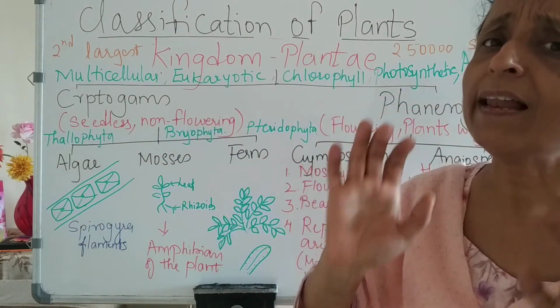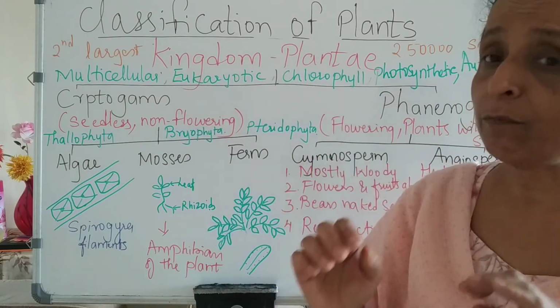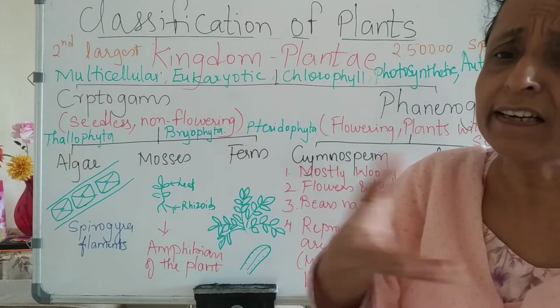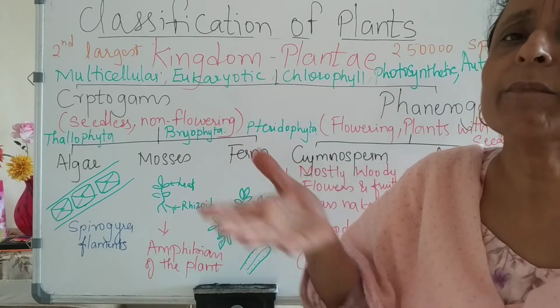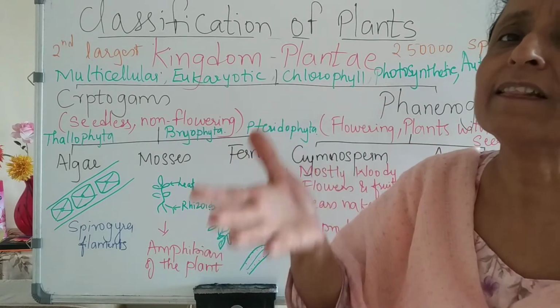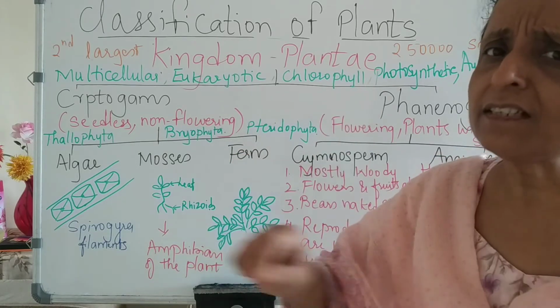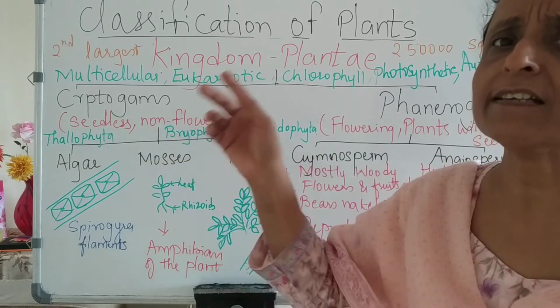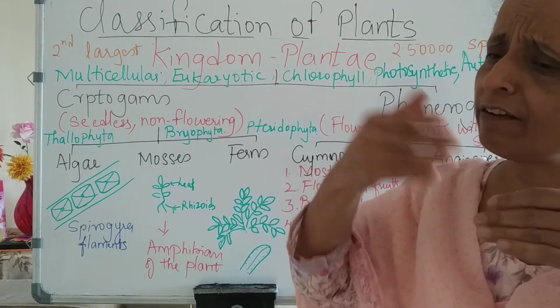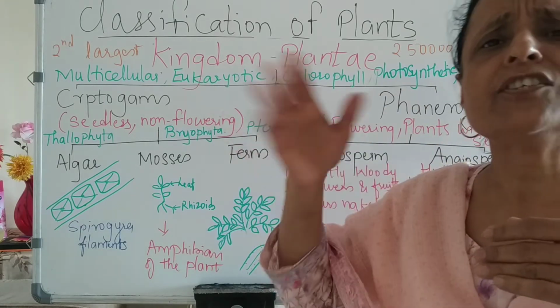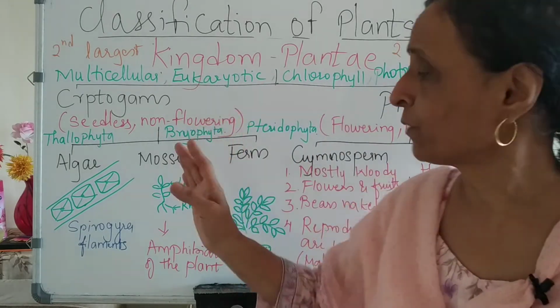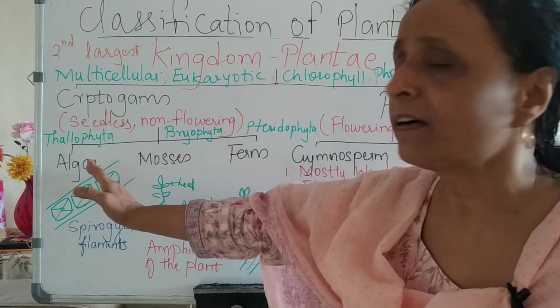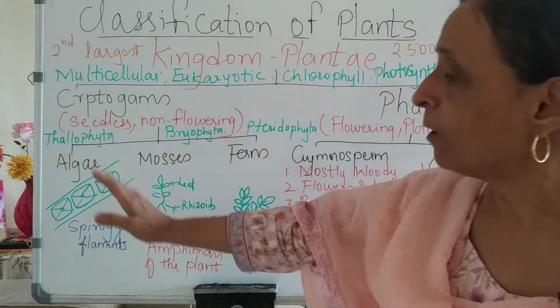So all the algae which are present in water, you will see algae, green color water. Why is it green? Because algae is present in that water. They are just ribbon-like, just thallus. They just undergo cell division and multiply just by cell division. So here Thallophyta consists of all the algae.